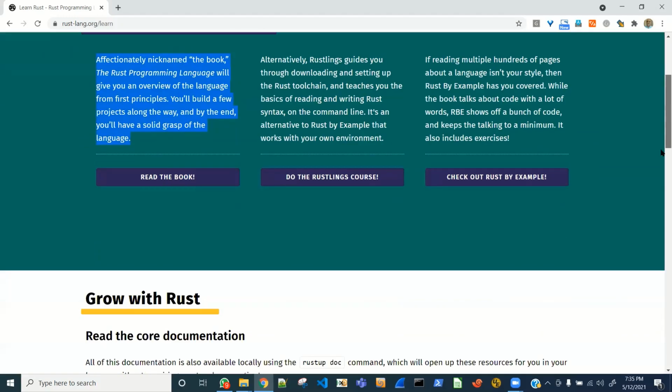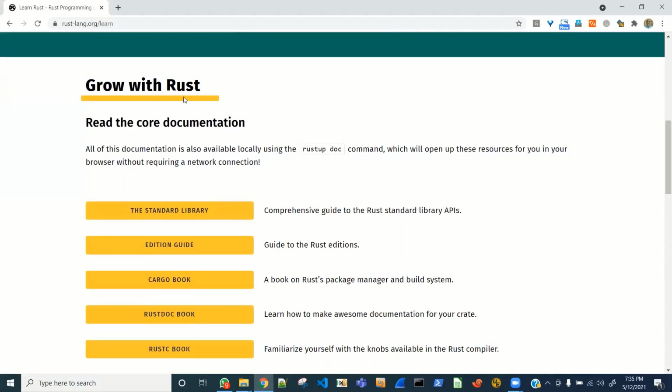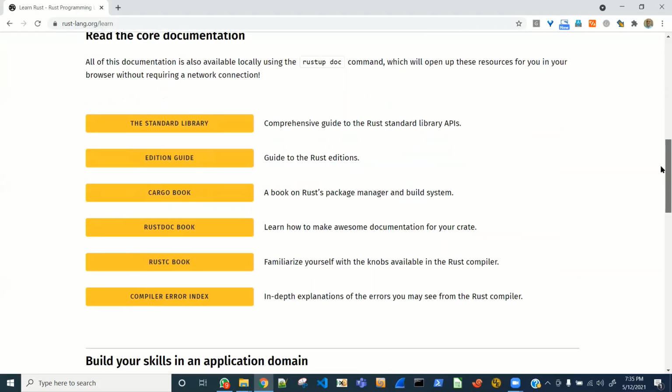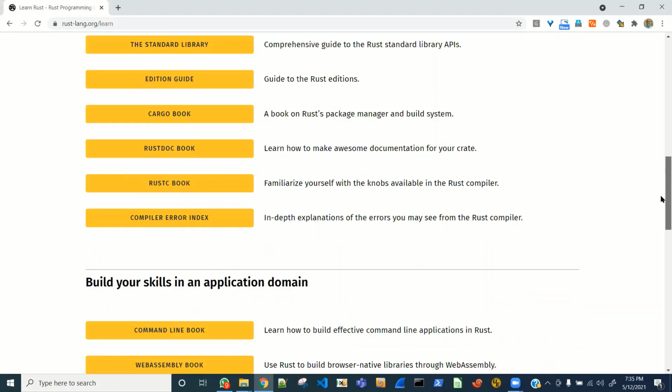Let's see what else is here. Grow with Rust. Read the core documentation. All of this documentation is also available locally using this command, which will open up these resources for you in your browser without requiring a network connection. Okay, so this is the official documentation. We'll consult it if and when we find the need to. It's good to know that they have it well documented, but that's not how we'll start, right? Let's see what else is there.